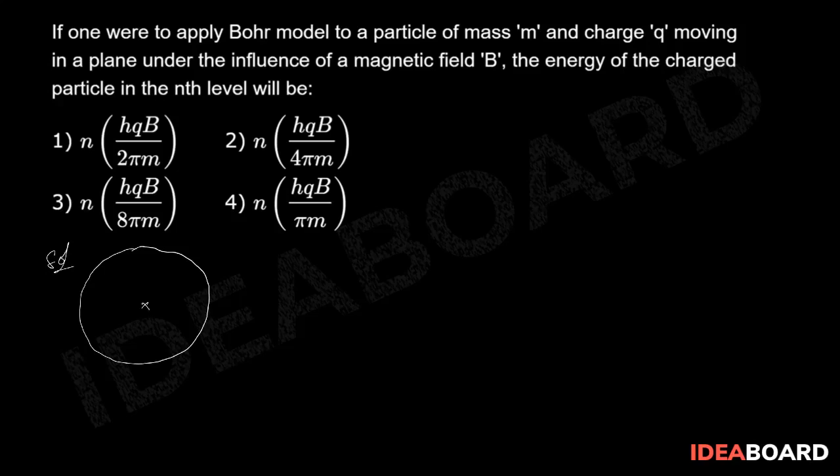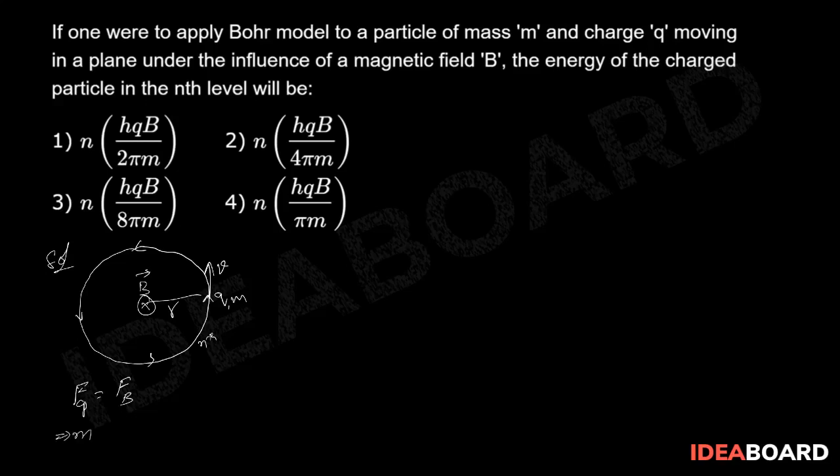Let us consider here a charged particle is moving in a circular path under the influence of a magnetic field. Assume that the magnetic field is directed perpendicular to the plane of this paper, inwards. Given charge q and mass m, assume that this charged particle is revolving counterclockwise. Take its speed as v and r as the radius. Assume that it is revolving in some nth orbit. Here the required centripetal force is provided by the force due to the magnetic field.